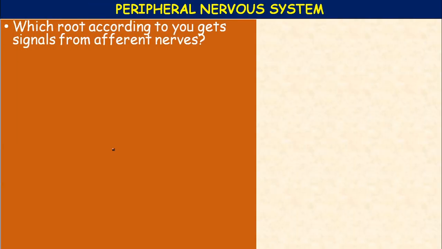The peripheral nervous system. Before going to peripheral nervous system, spinal cord, which route according to you gets signals from afferent nerves? There are three types of nerves: afferent nerves, efferent nerves, and mixed or associated nerves, isn't it? So what are afferent nerves? Afferent nerves means the incoming nerves.